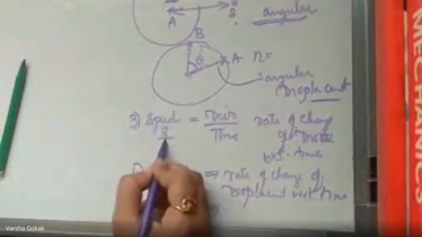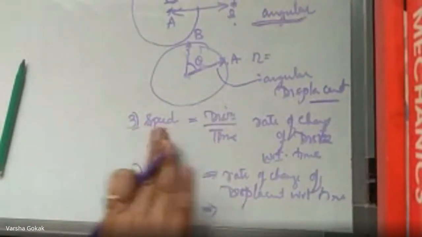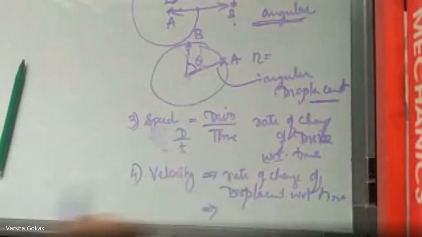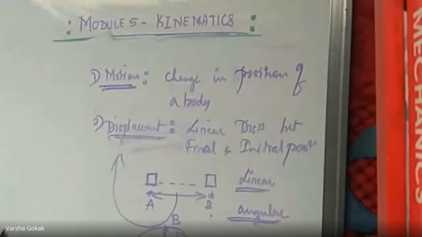Speed is s by t. Sorry, speed is not s by t, it is distance by t. And rate of change of displacement, if I take displacement as s, with respect to time, is written as ds by dt. This is velocity.